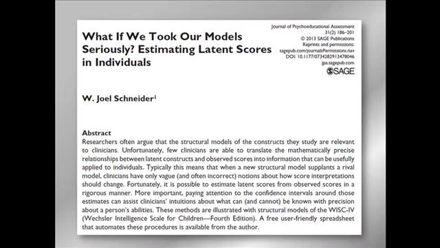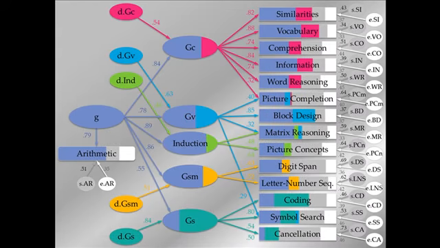I want to explain the title, What If We Took Our Model Seriously? This model is probably not true, but it's a reasonable approximation, perhaps the best we have. It's my contention that if we take the model seriously, we'll make better decisions than if we just sort of eyeball it and take a guess. So, I'm not saying that the model is true. What I am saying is that if we pretend that it is true, we're likely to make better decisions if this is the best model that we have.